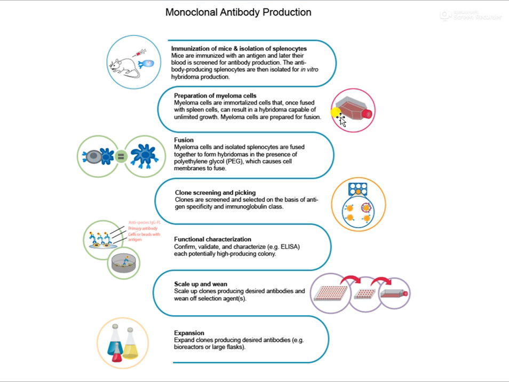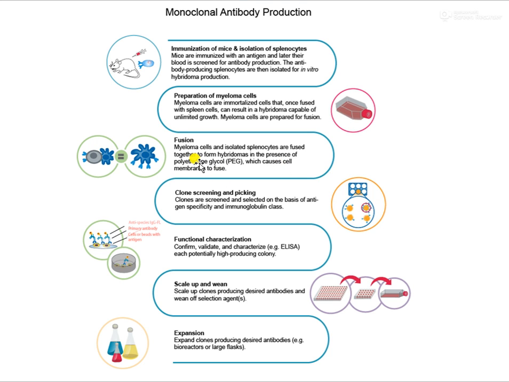Once you fuse these immortalized myeloma cells with the spleen cells, by a process called hybridoma technology, the splenocytes also get the character of unlimited growth. So the splenocytes which produce the antibodies are fused with the myeloma cells to form a hybridoma cell.